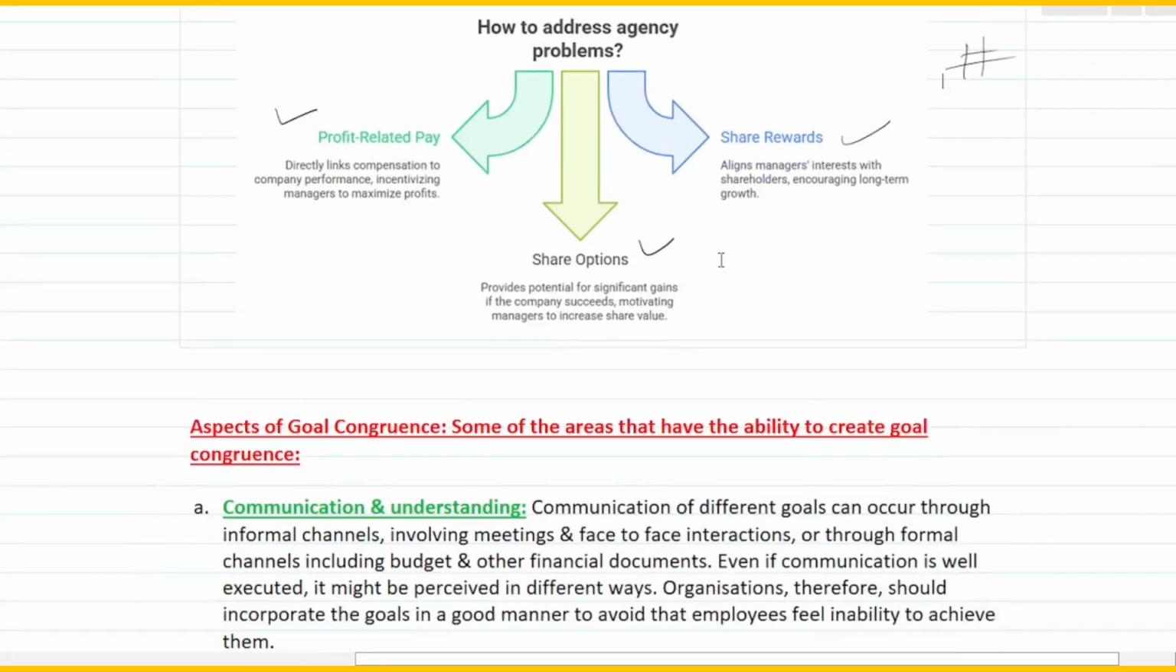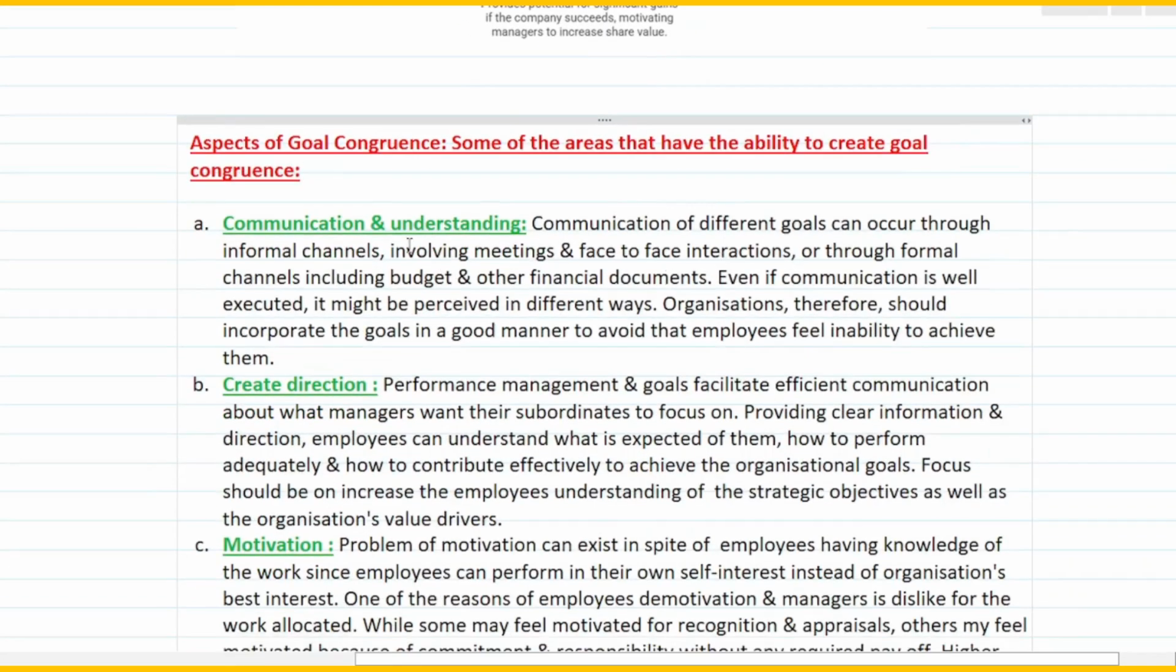Now we come to the last part of the chapter, and this talks about the aspects of goal congruence, right? Some of the areas that have the ability to create goal congruence. So what are the various things that can create goal congruence? First of all, first one is communication and understanding. Very basic. If you just read through it, you will be able to elaborate on your own.